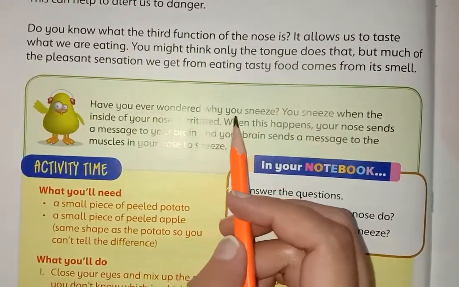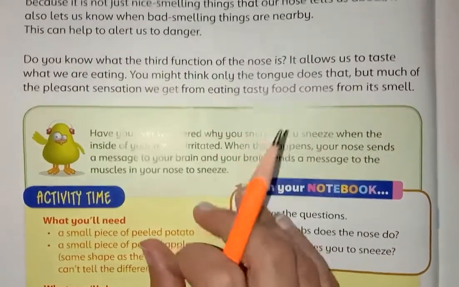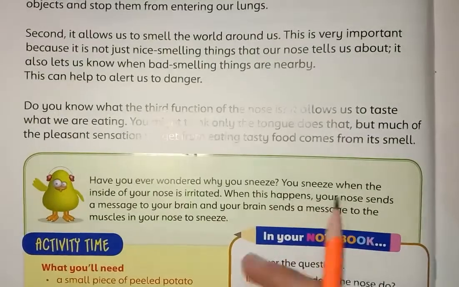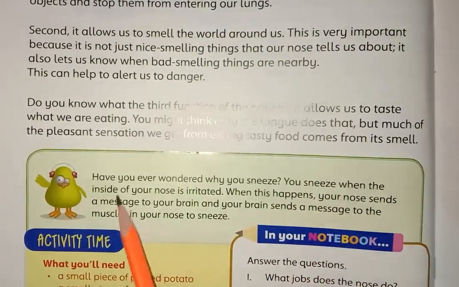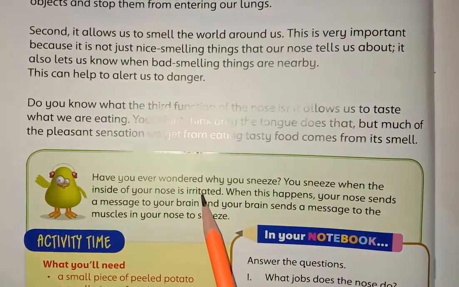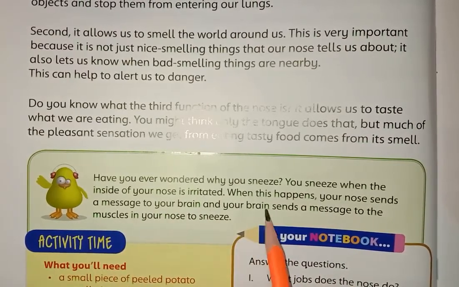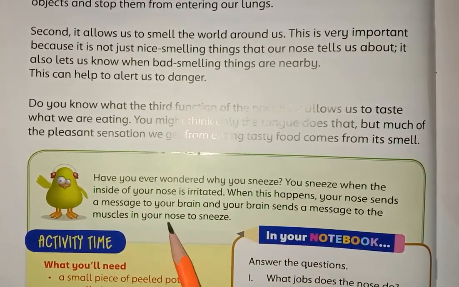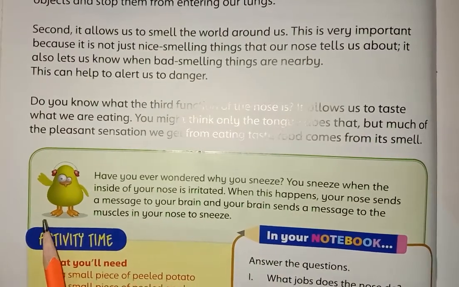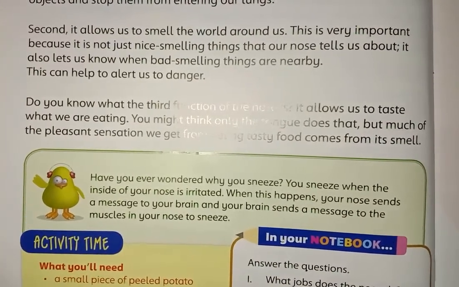Have you ever wondered why you sneeze? Yes, tell me, have you ever wondered why you sneeze? You sneeze when the inside of your nose is irritated. When this happens, your nose sends a message to your brain, and your brain sends a message to the muscles in your nose to sneeze.